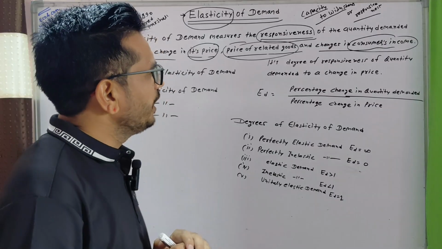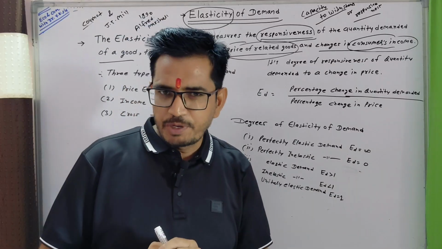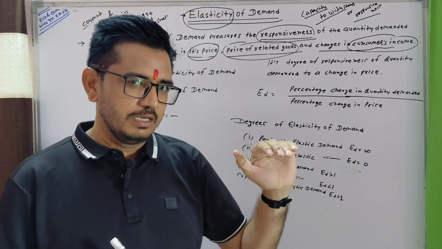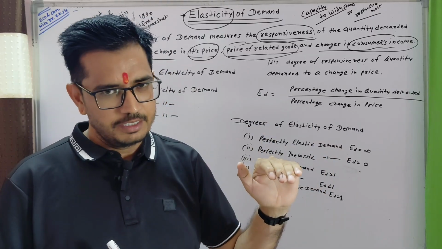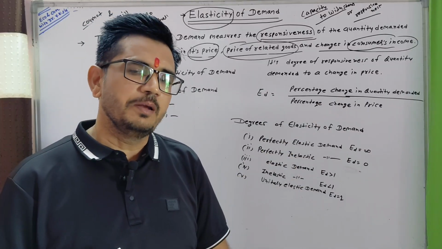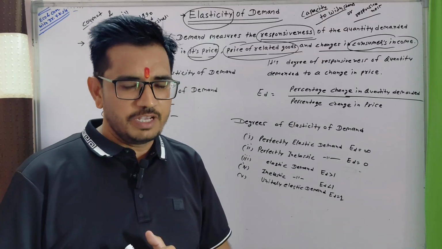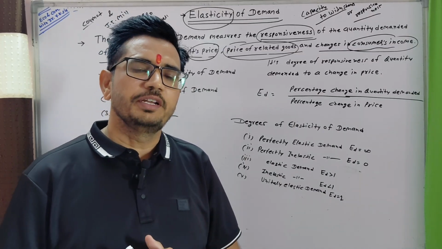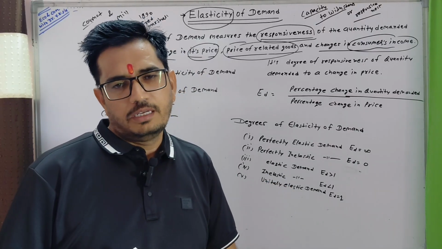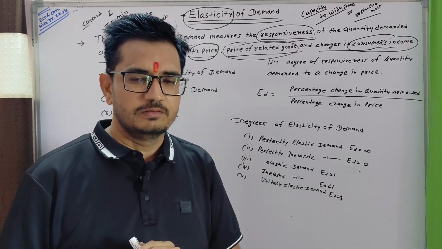In a simple way, as per the law of demand, when other factors remain constant, if the price of a commodity goes up, then quantity demanded will decrease, and conversely, if the price of a commodity goes down, quantity demanded will increase.